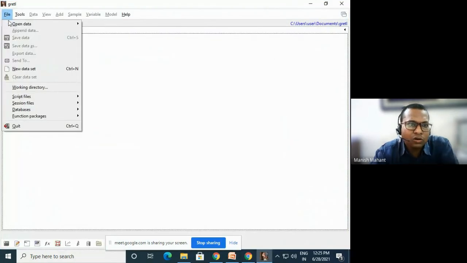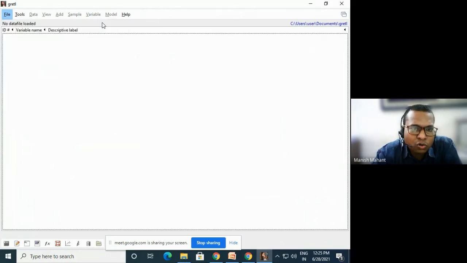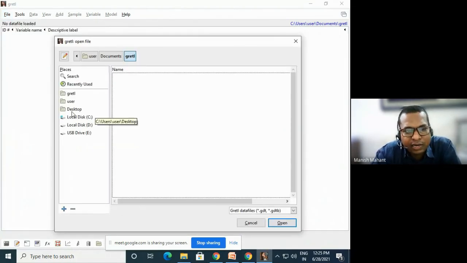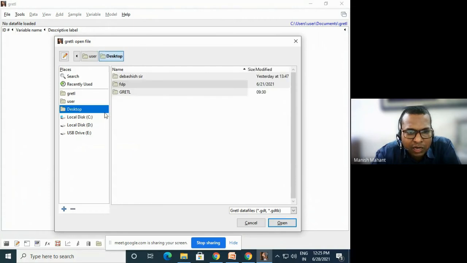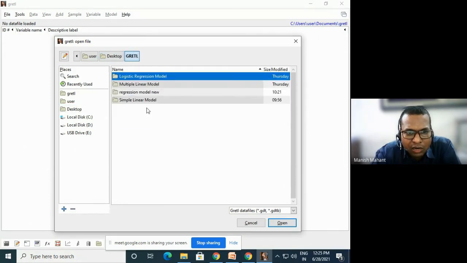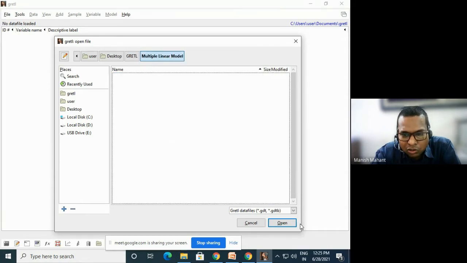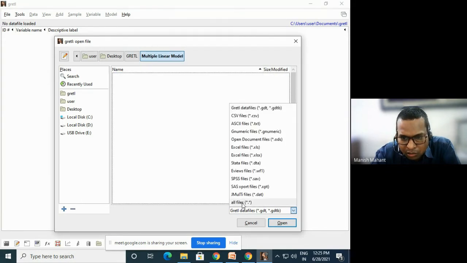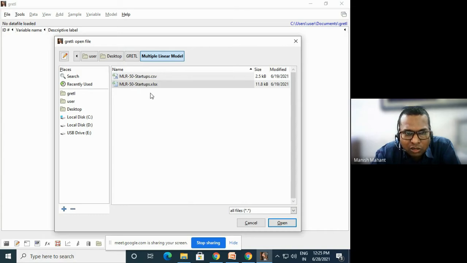Go to File, go to Open, go to User, and go to wherever your data has been kept. My data is kept on the desktop in the Gretl folder, and in the Gretl folder I have a folder called multiple linear model. So by opening it, you can use this file. Again I am using this CSV file.